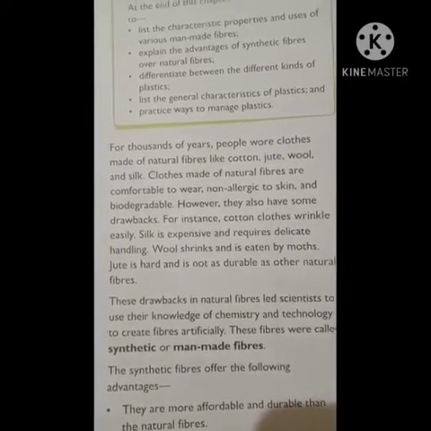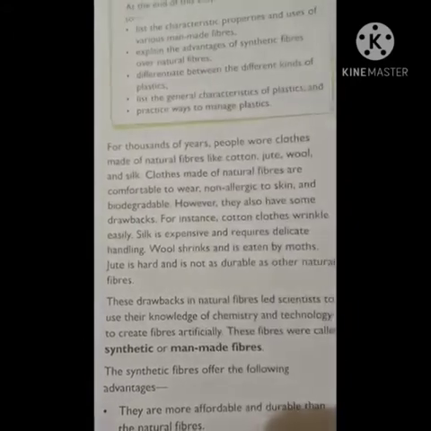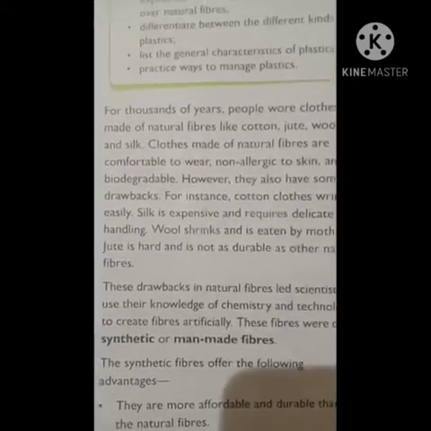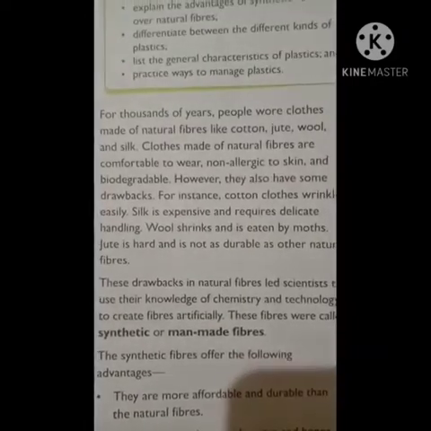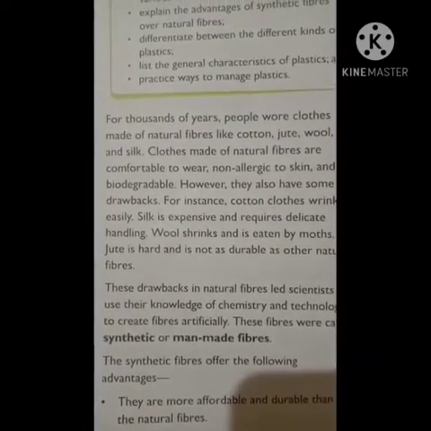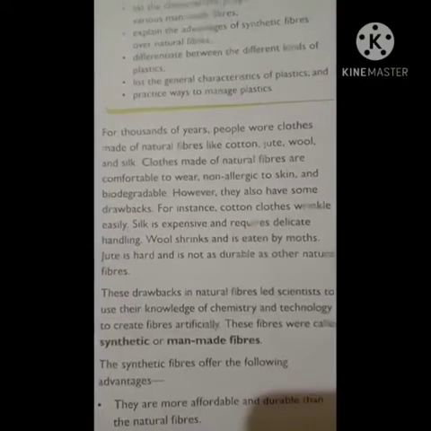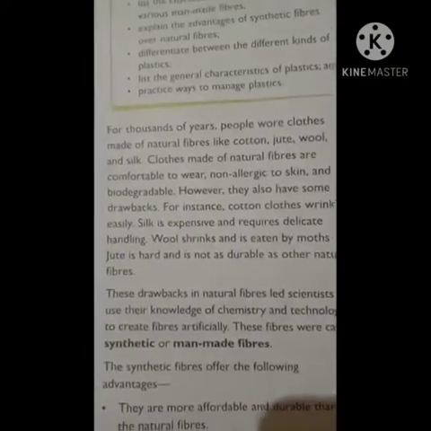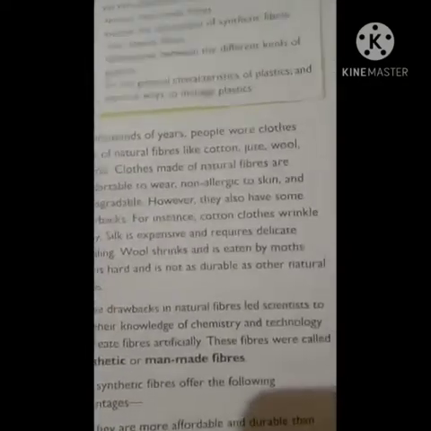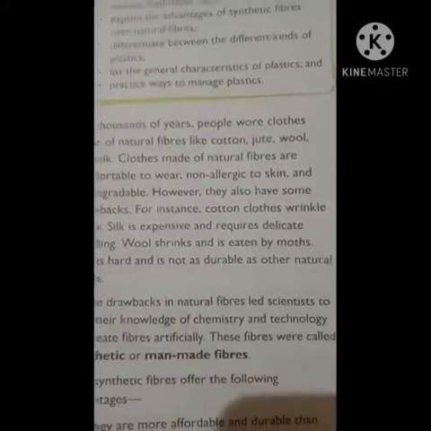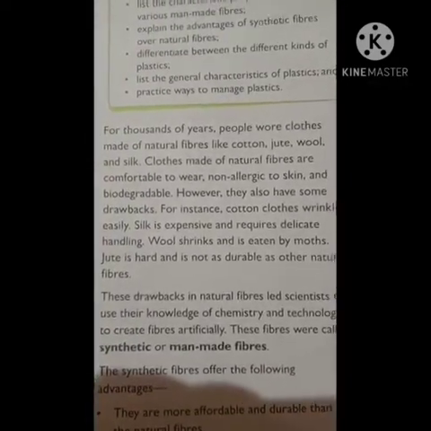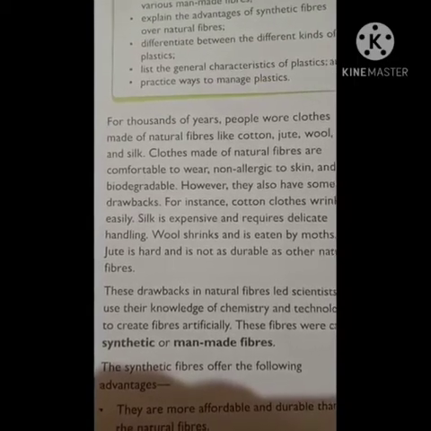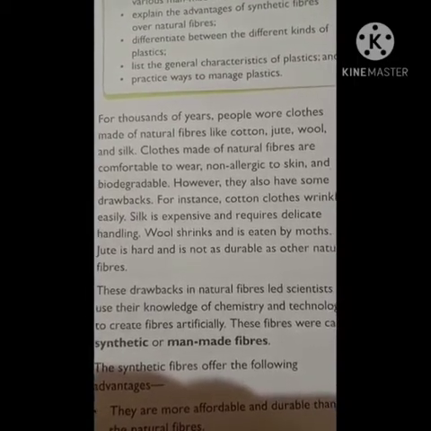And we also know that for thousands of years, people wore clothes which were not man-made, it is naturally obtained, made up of natural fibers like cotton, jute, wool, and also silk. So clothes made of natural fibers are very comfortable to wear, isn't it?